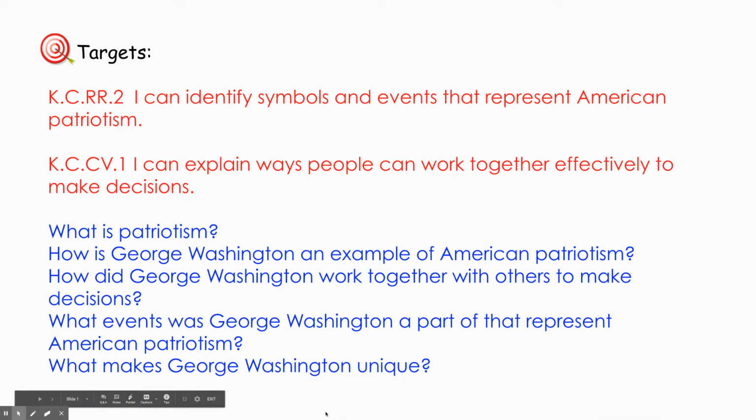We're going to talk about these targets. I can identify symbols and events that represent American patriotism. I can explain ways people can work together effectively to make decisions.